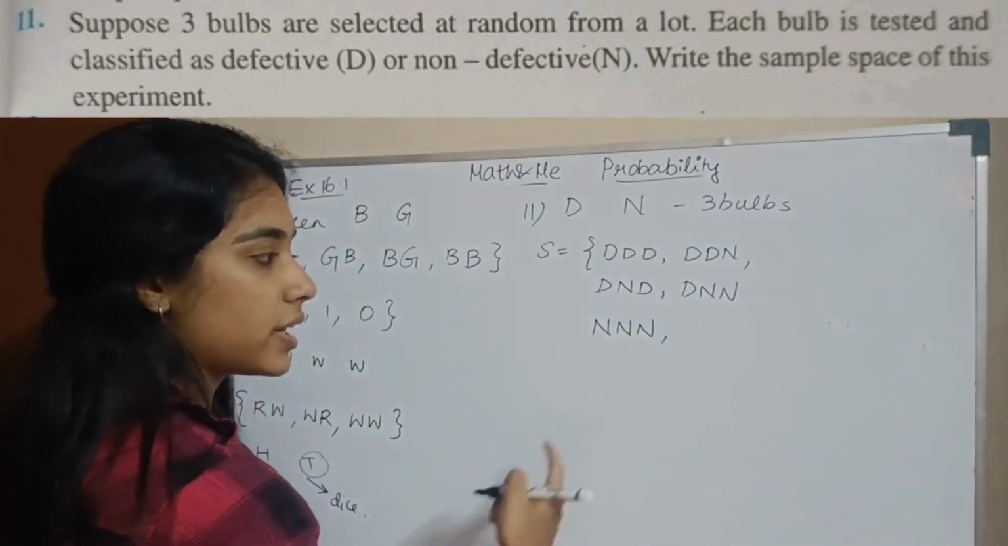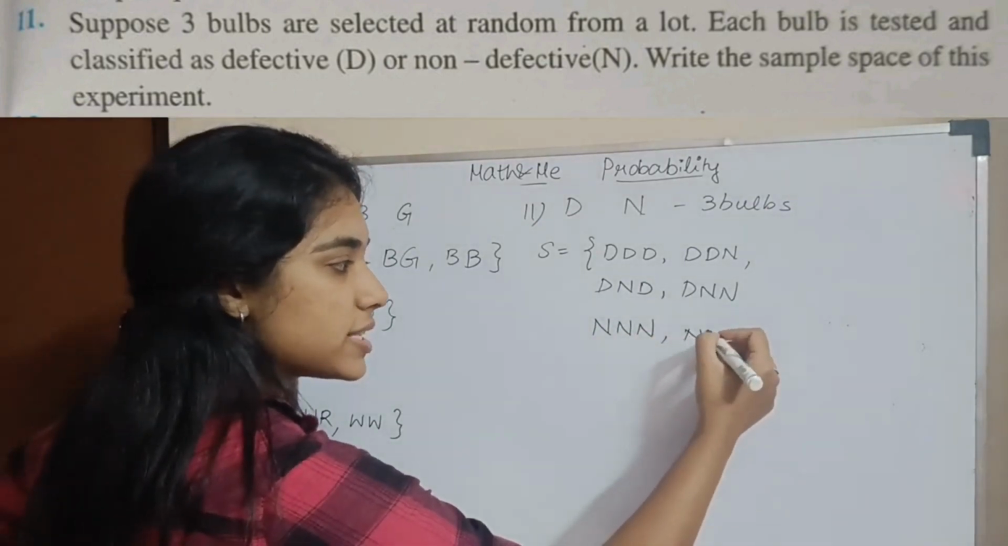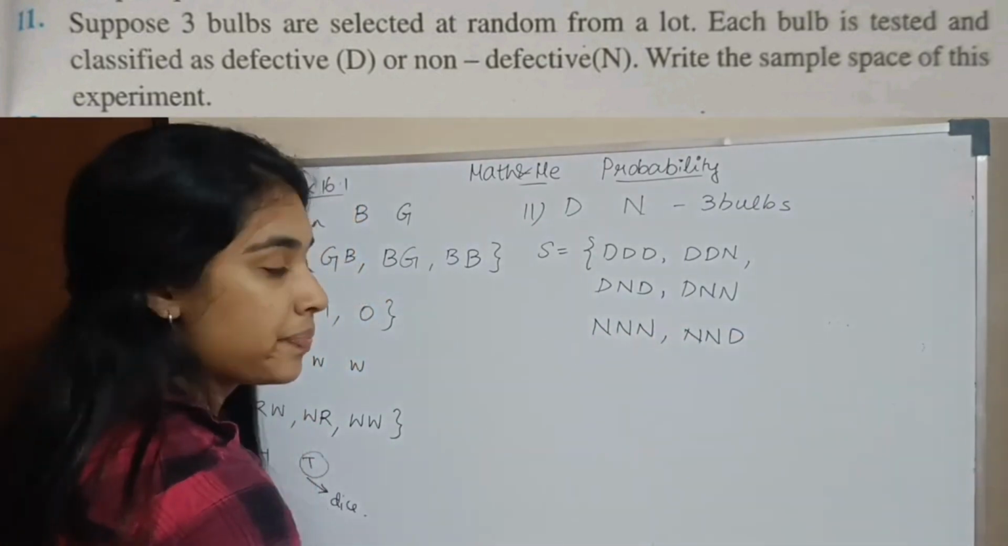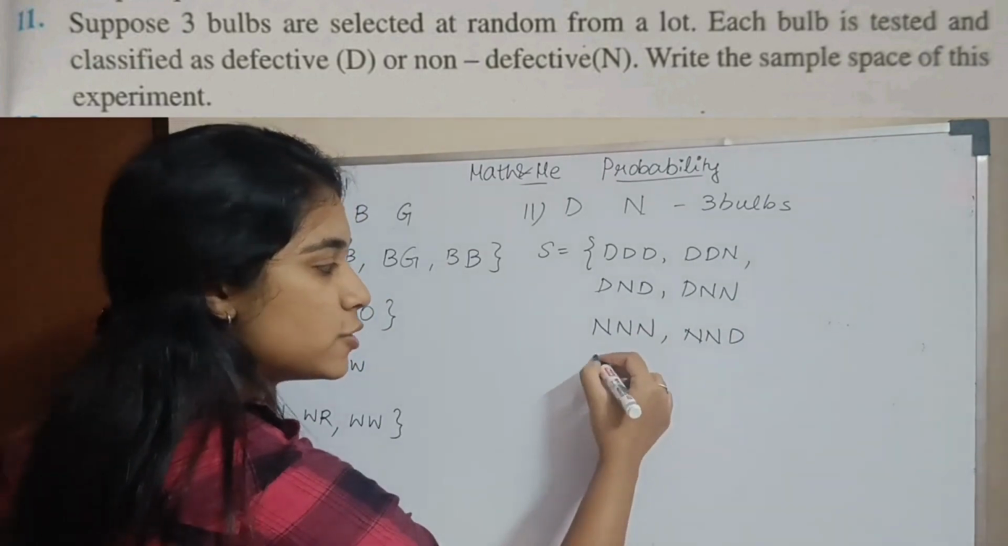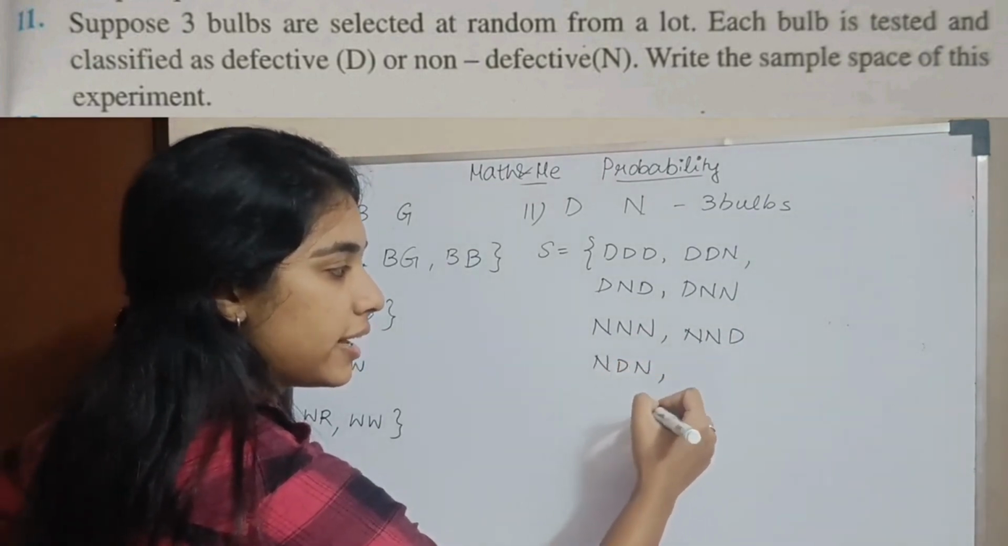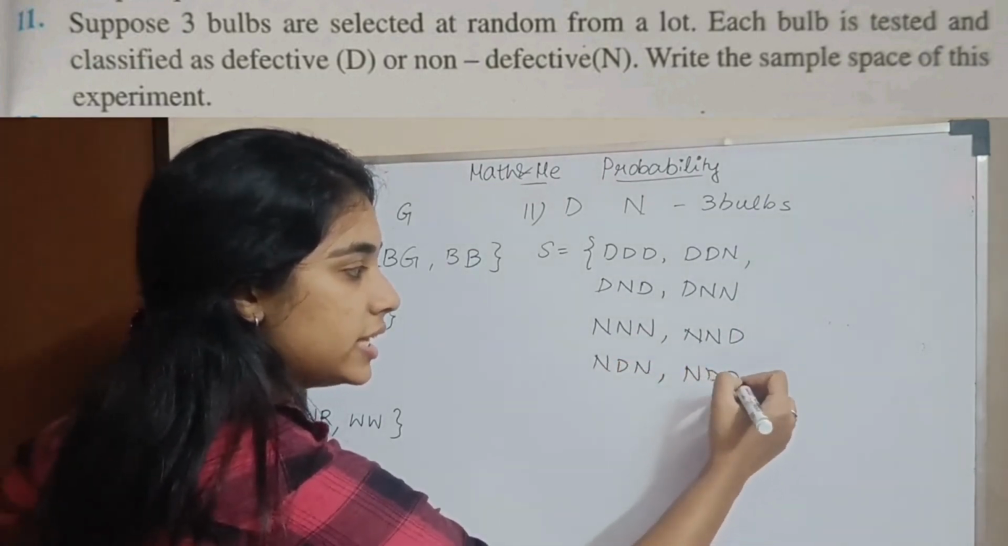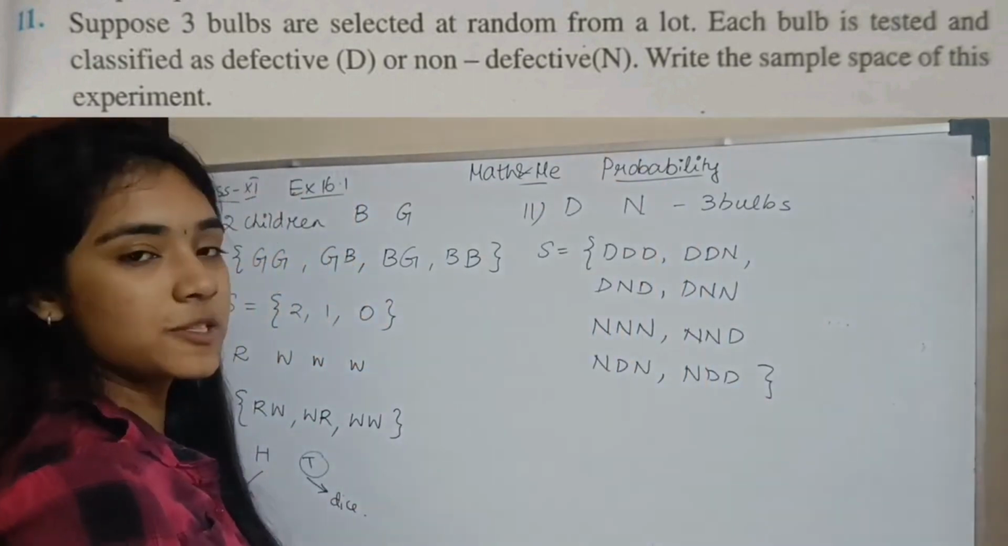3 non-defective. I'm going to change my 1's place. So it is N, N, D. Now I'm going to change my 10's place, which means N, D, N. Here it's N, D, D. So this is my sample space. Okay.